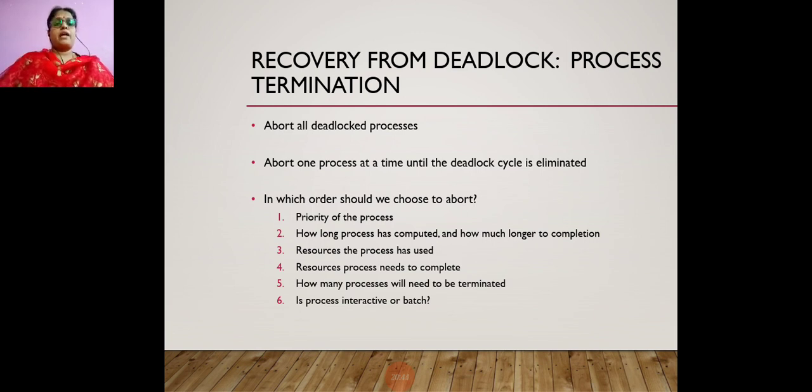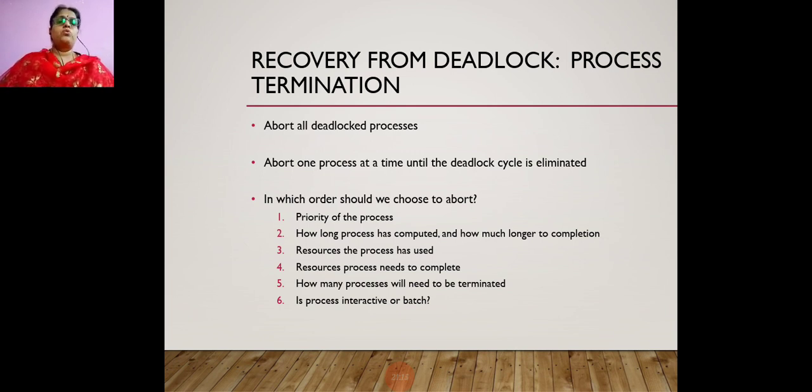First, abort one process. If the system is in a deadlock state, first abort one process which is held up in the deadlock situation, and again check whether the deadlock still exists after removing that process. If the deadlock is still there, remove one more process. By aborting the processes and checking the deadlock cycle in this way, you can remove the deadlock from the system. In which order should you terminate processes?